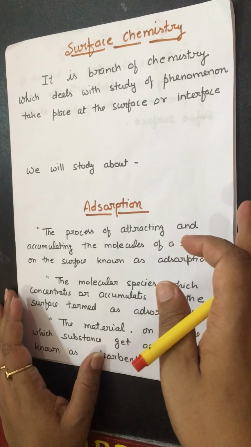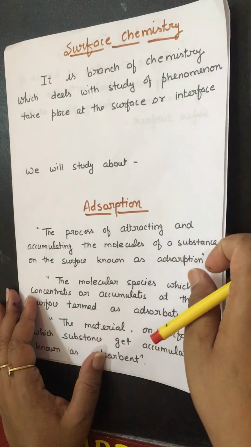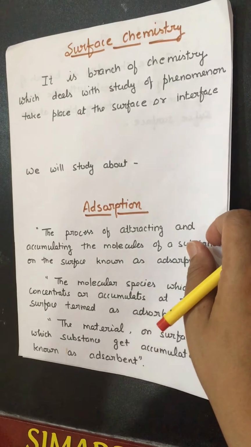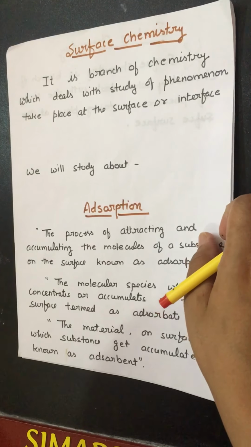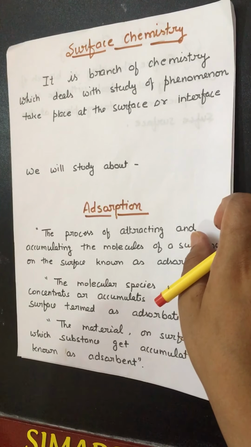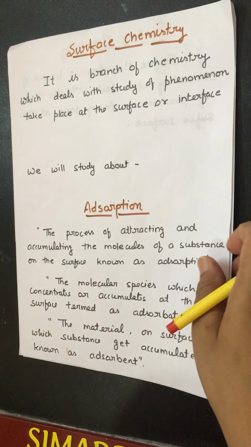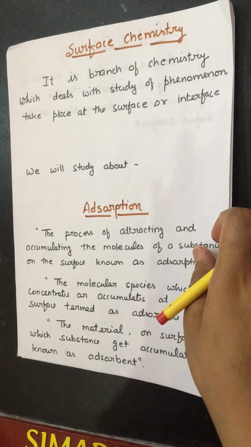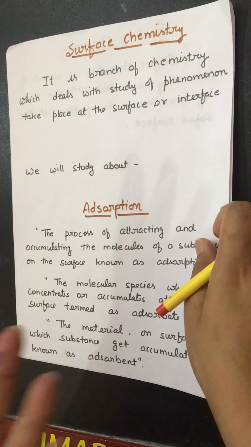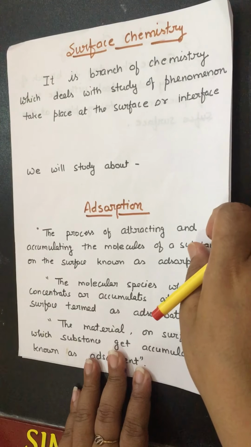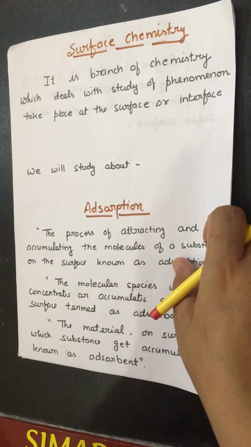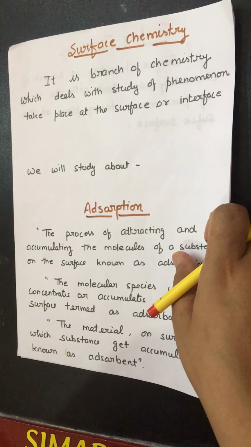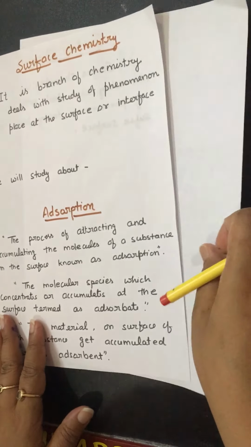When you come home from a long vacation, open your home and see a dust layer on the surface of the articles, that is adsorption. It means when a substance gets accommodated or retained at the surface of another substance, it is known as adsorption. It is a surface phenomenon which takes place only at the surface.